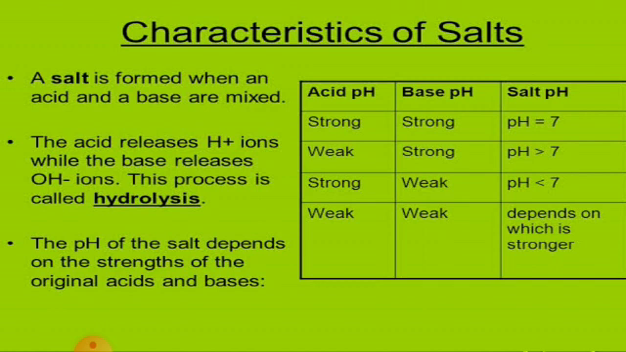Sometimes acid is weak, base is strong, then salt pH is greater than 7. Sometimes acid is strong, base is weak, and then salt pH is less than 7. Acid is weak and also base is weak. That means salt pH depends on which is stronger. All are able to understand? So this is the characteristics of salts.